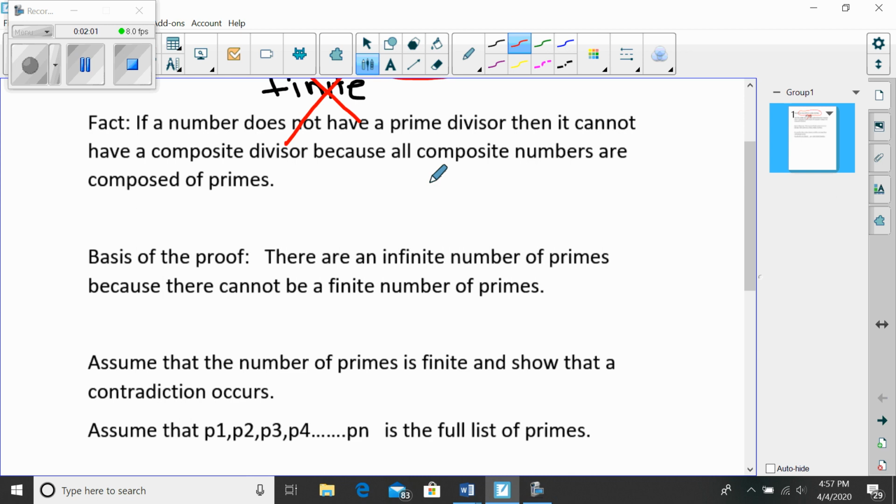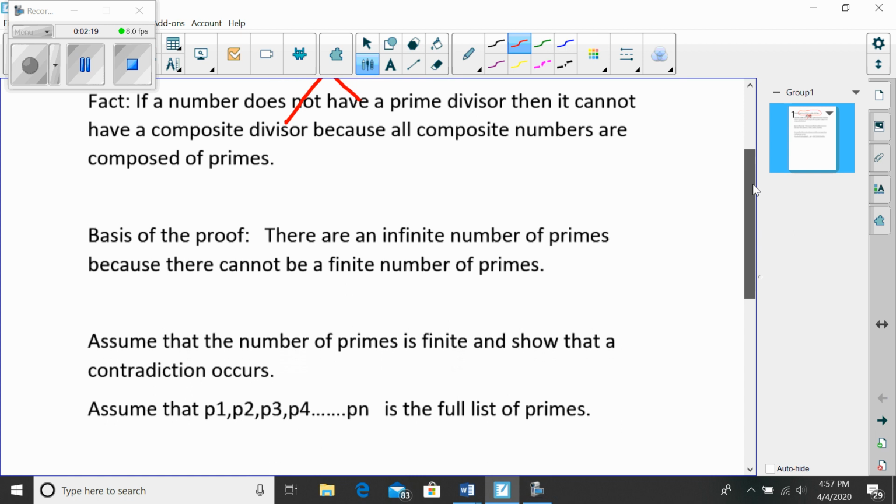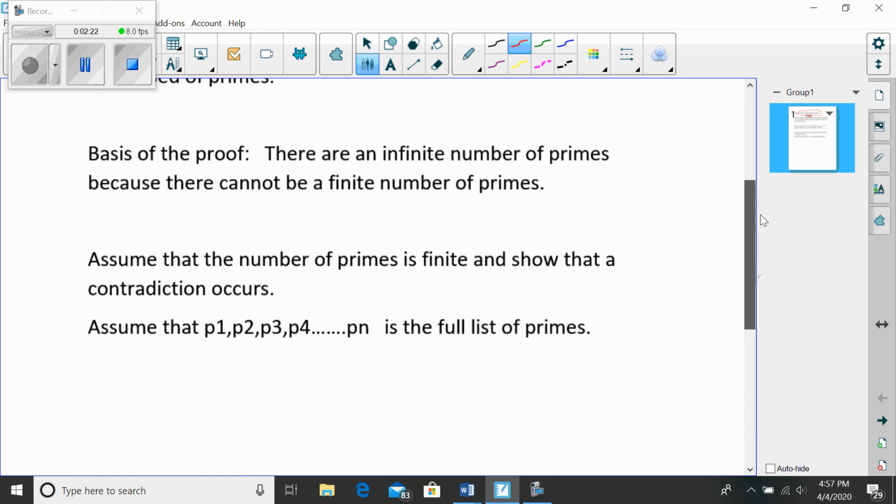Because if 2 doesn't divide a number, no multiple of 2 will divide the number either. And if 3 can't divide the number, no multiple of 3 is going to divide the number. So when testing for possible divisors, we only have to check and see if prime numbers will divide it. So that's a fact that's going to help us here.